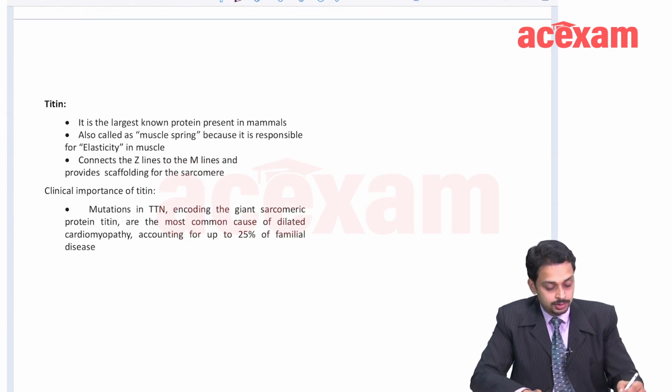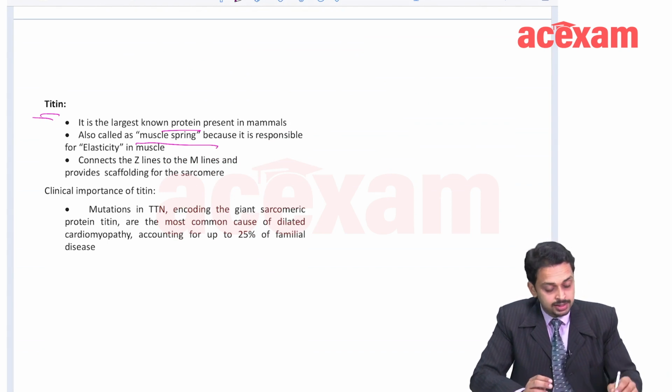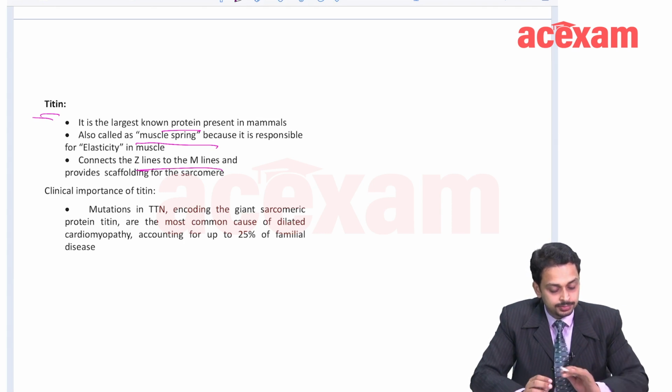This is the same thing already typed for titin. It's the largest known protein, 3 million molecular weight. It's also called the muscle spring. It helps in elasticity. And it connects the Z line with the M line. Fine.